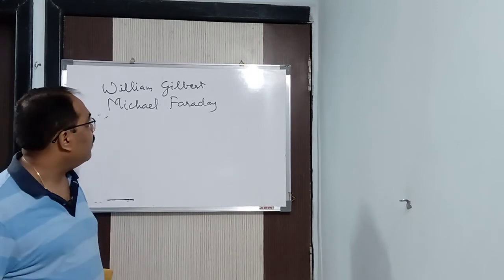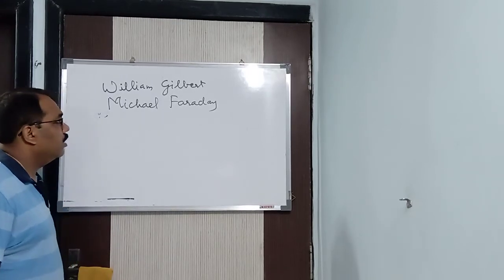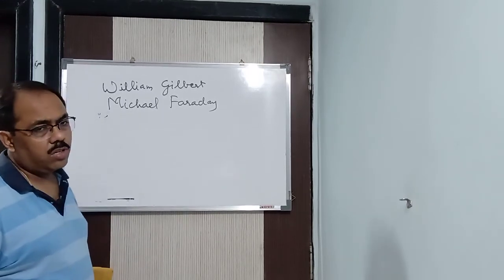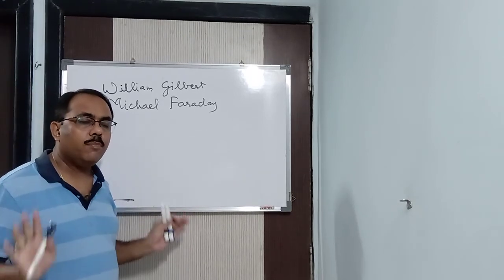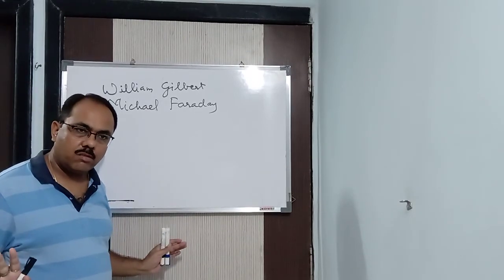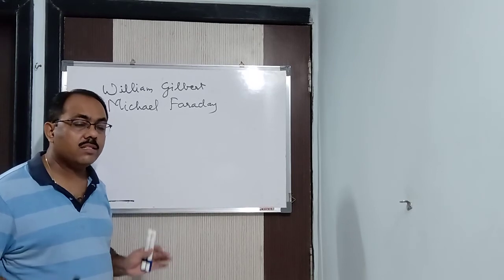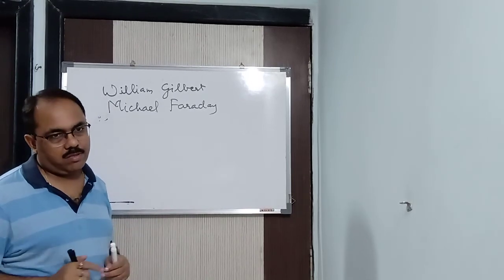One thing was sure after the experiments of Gilbert and Faraday: an atom consists of positively and negatively charged particles.